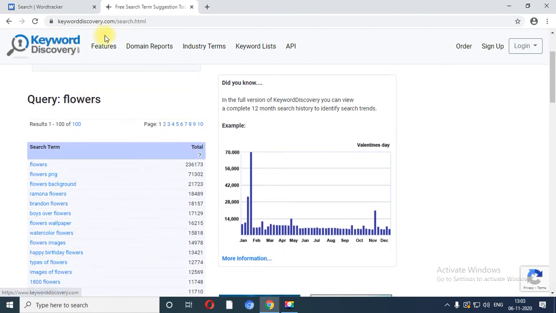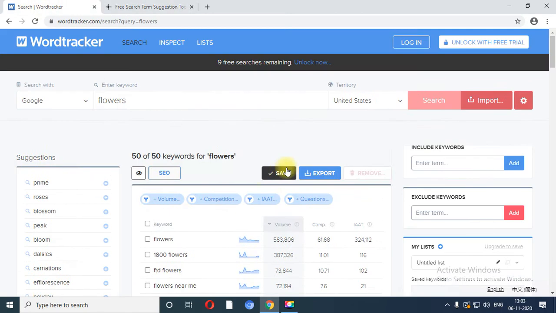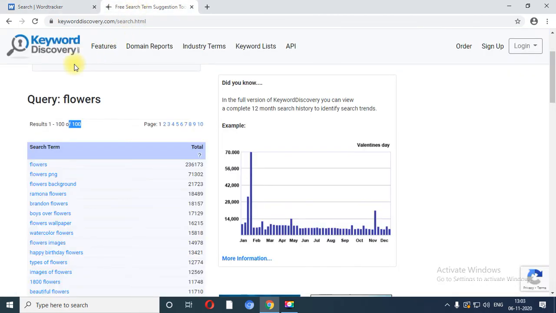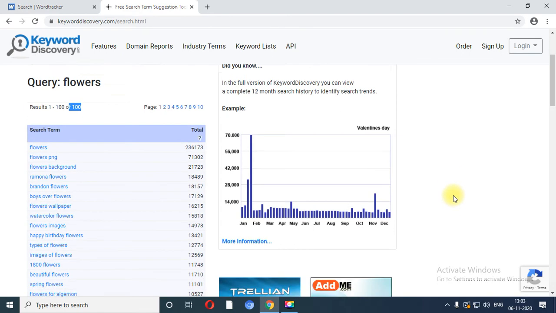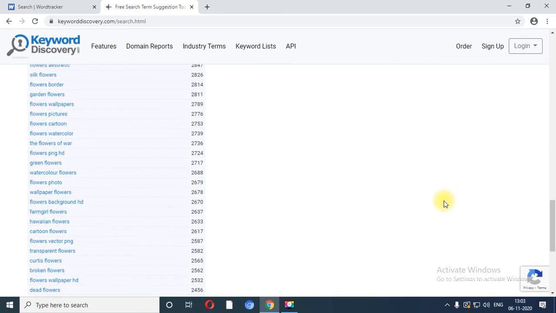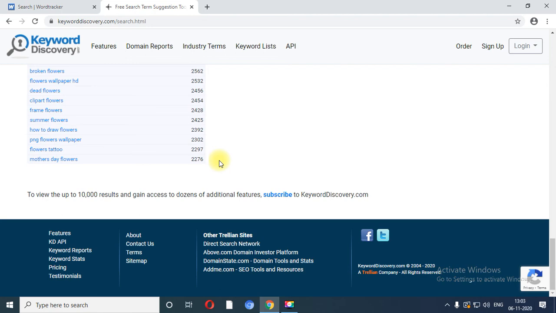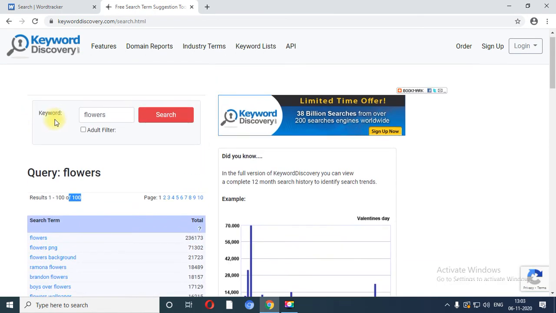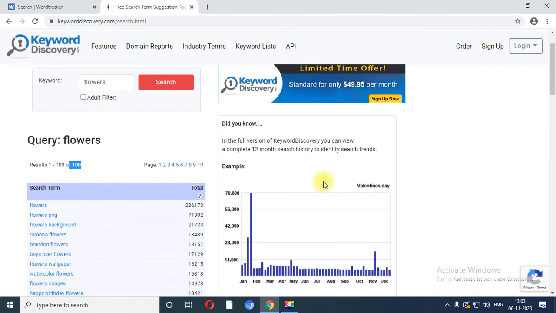So Keyword Discovery gives you approximately 100 results, whereas Wordtracker gives you approximately 50 keywords. Over here you can include and exclude. Similarly, in Keyword Discovery you have the list of 100 keywords based on the particular search, and over here you have the graph which is based on Valentine's Day.